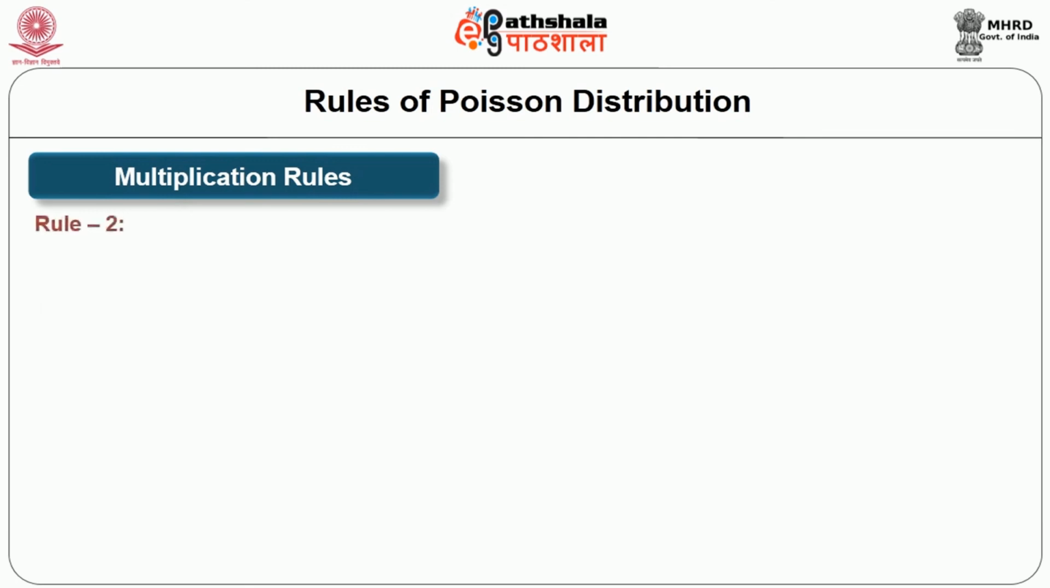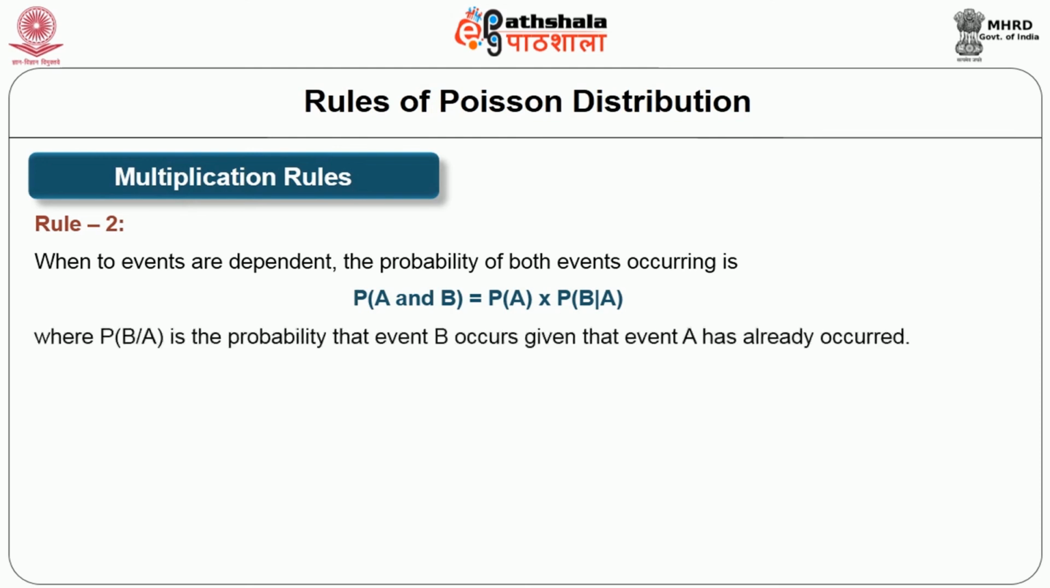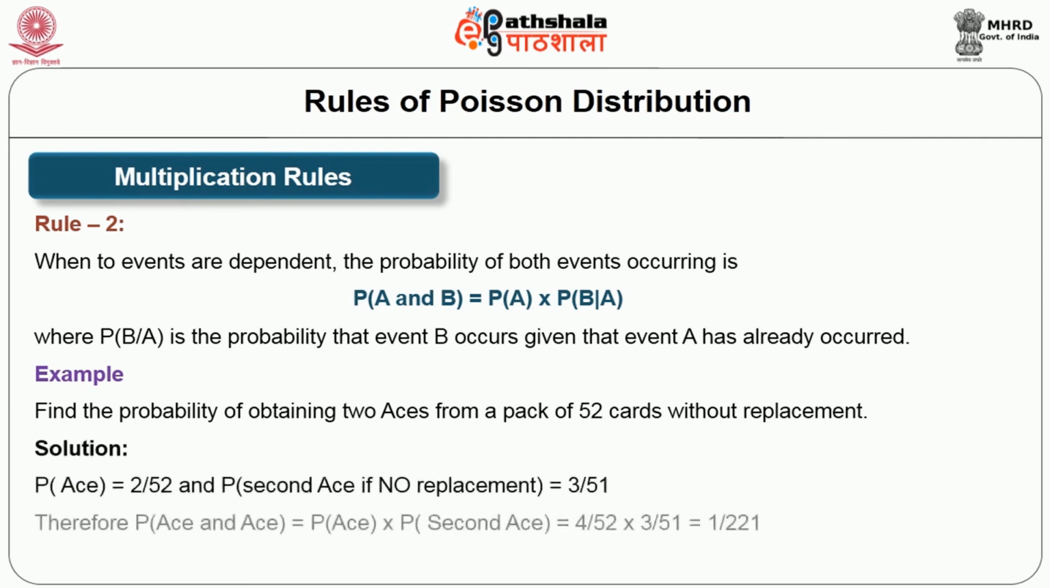So let us understand the rule 2 better. When two events are dependent, the probability of both events occurring, P of A and B, is equal to probability of A into probability of B given A, where the probability of B given A is the probability that event B occurs given that event A has already occurred. So one more example: when you pick a card from 52 cards without replacement, you need to find out the probability. The result will be in the same pattern as you are going to calculate.